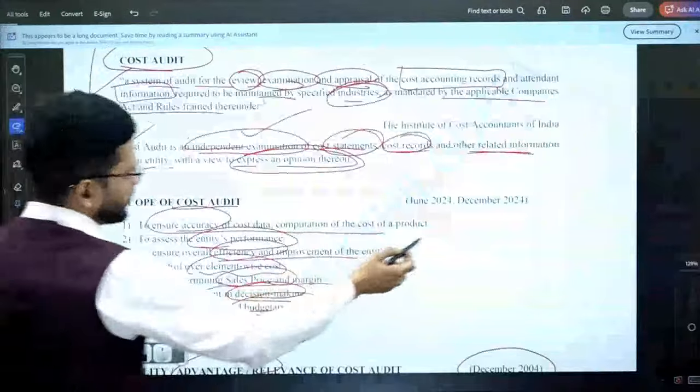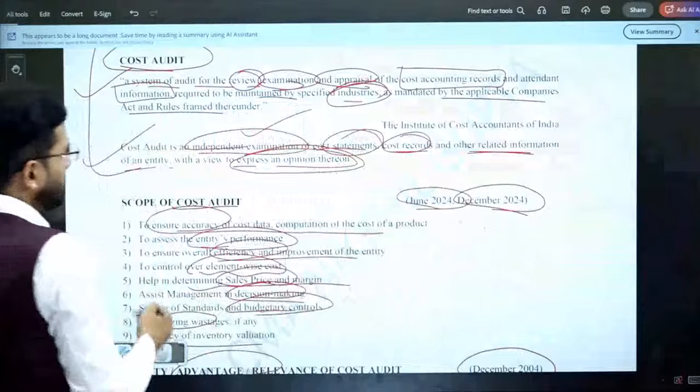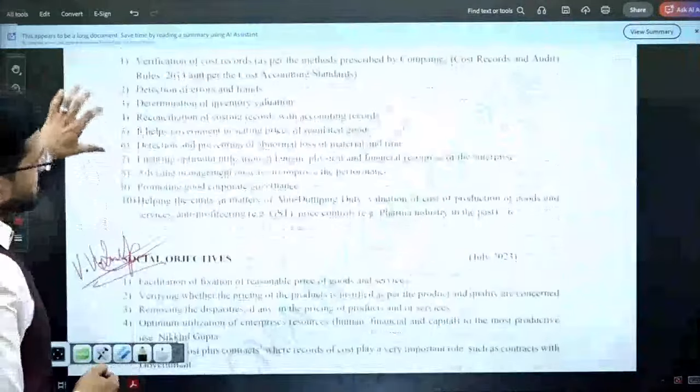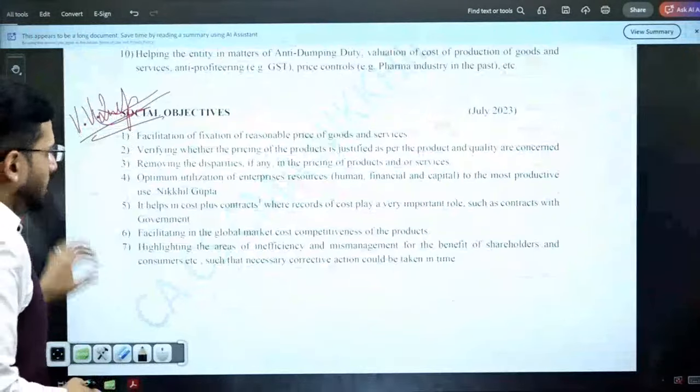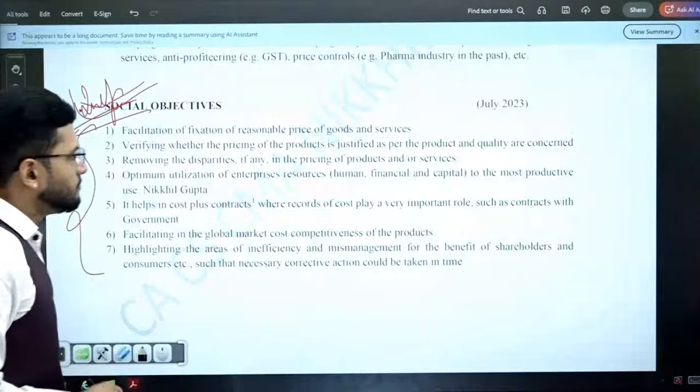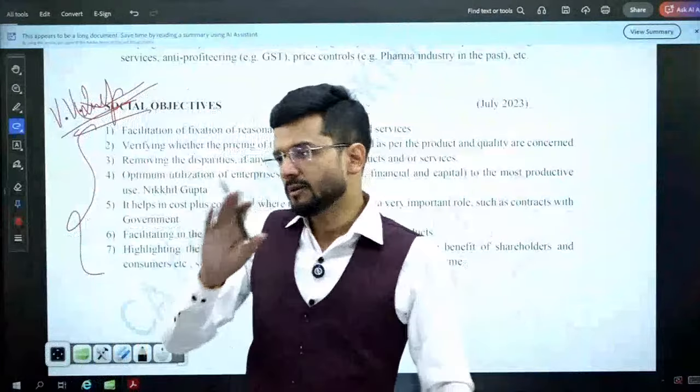But yes, December 24. The scope is asked in June 24 and December 24. So please note that all these aspects are really important from an exam standpoint. All these theoretical portions are important from an exam standpoint. And you just have to write these pointers in this fashion only and you will be able to get marks.